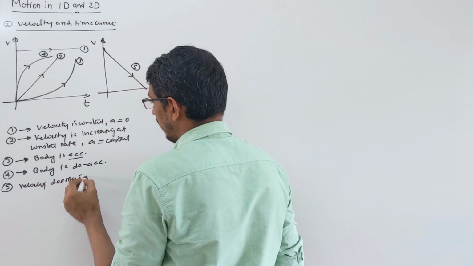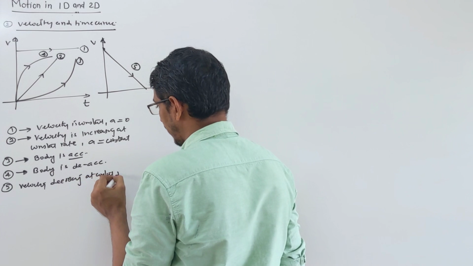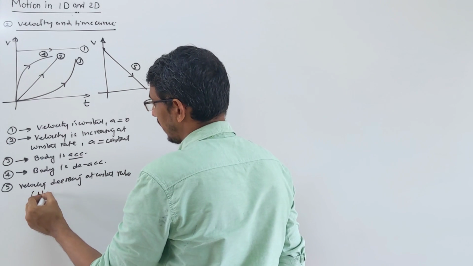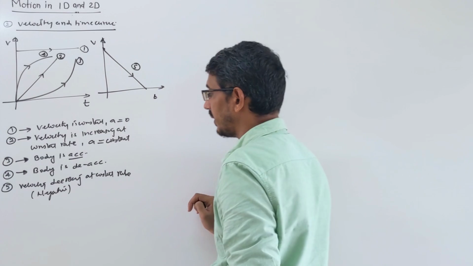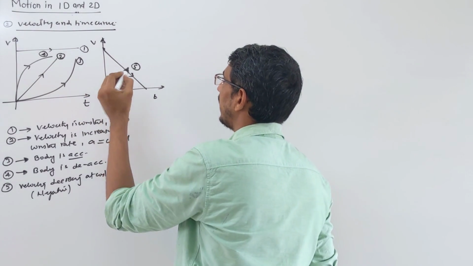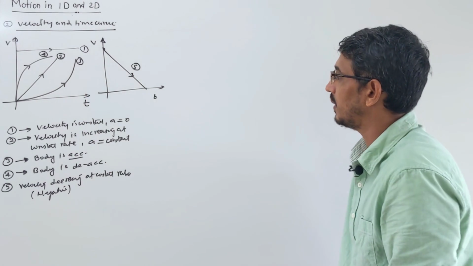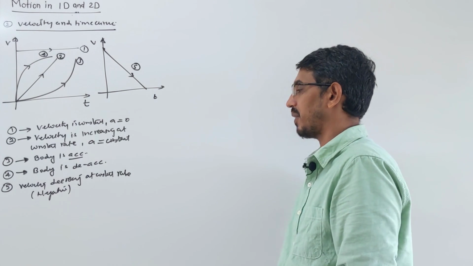Velocity is decreasing at a constant rate. So here negative velocity is happening, correct? So this is also uniform motion only, but in the negative direction, correct? Okay, so these were what? Your velocity and time curves.